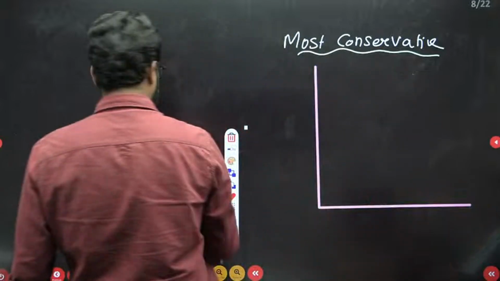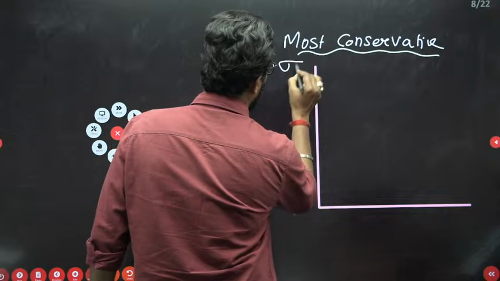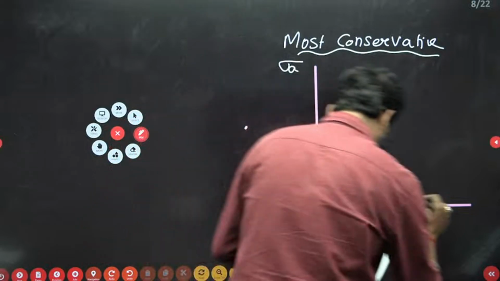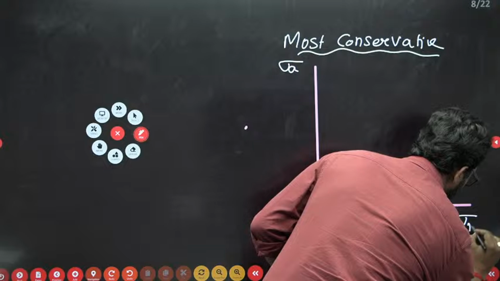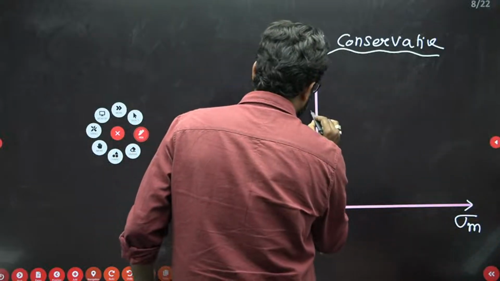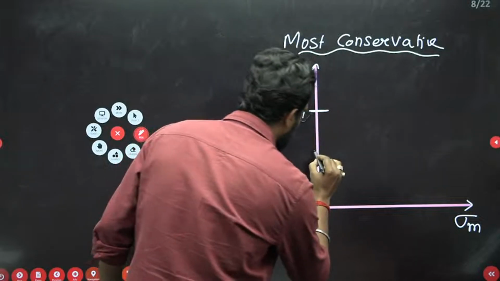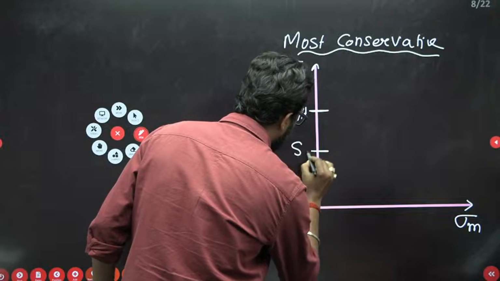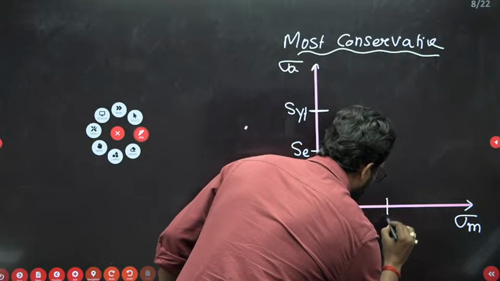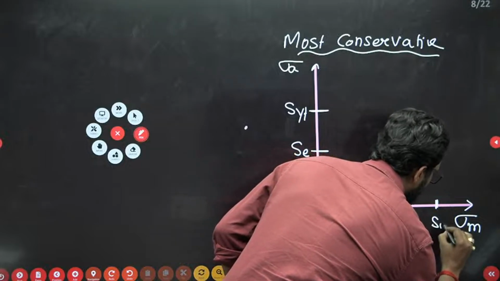amplitude stress and mean stress, sigma m. This is your amplitude stress graph, and this is your mean stress. Don't bother about that. This limit is your SYT, the yield strength. This is your endurance strength, this is your SYT, and this is your SUT. No problem at all.